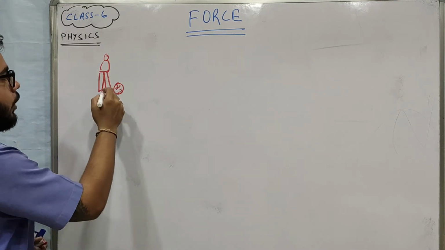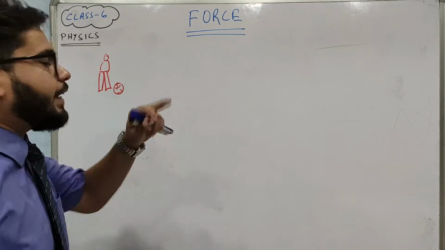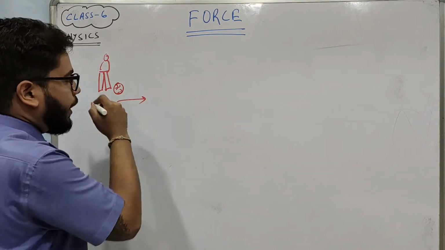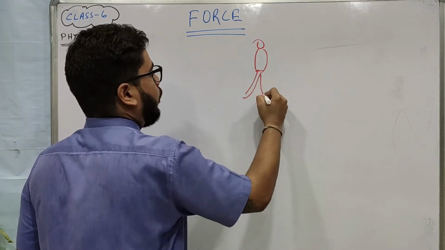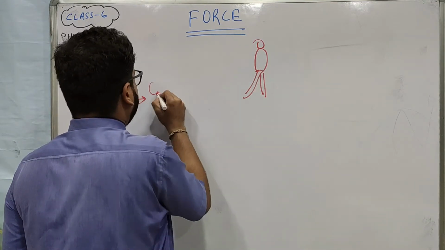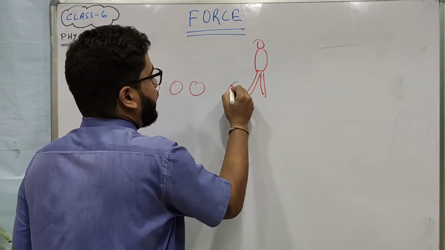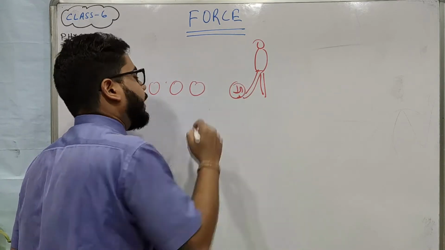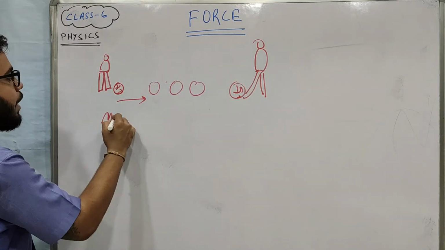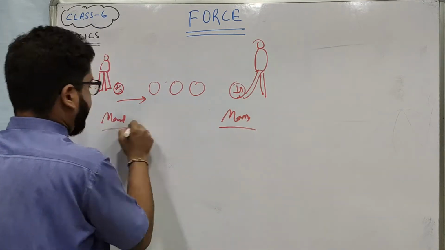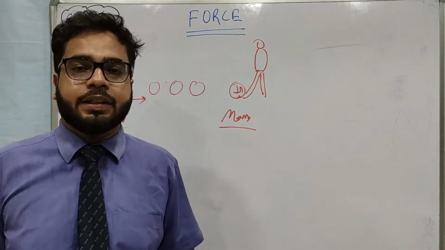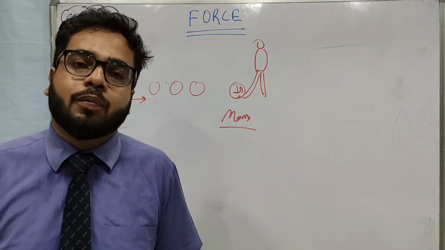You are playing football and some of you kick the ball very hard. And here another player receives the ball. The ball has come in this direction and the player finally receives the ball here. You measure the mass of the football here and you measure the mass of the football here. Will the mass be changed if any force is applied to the football?